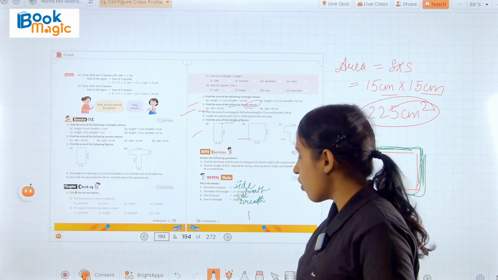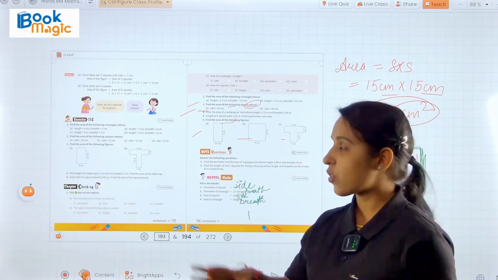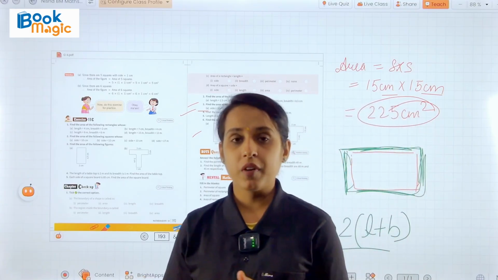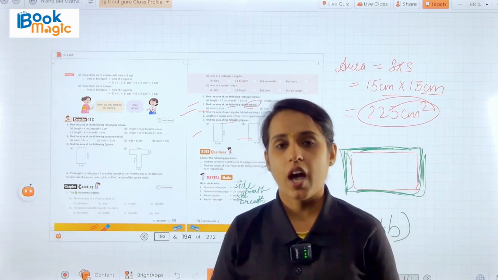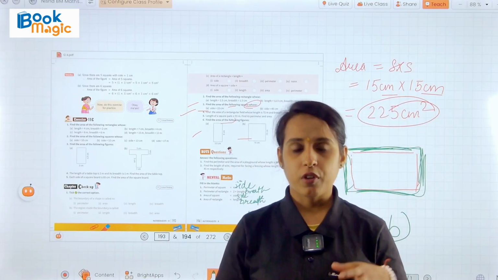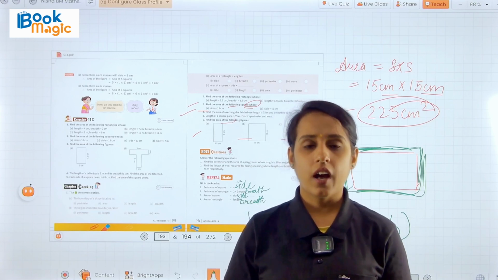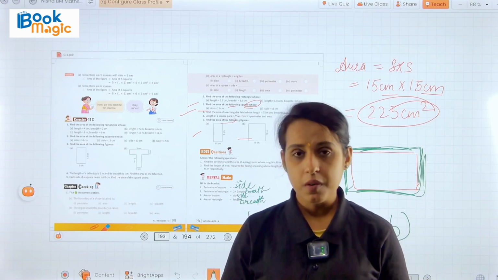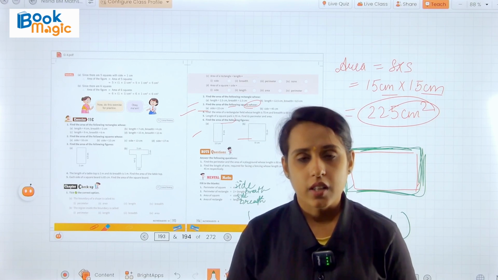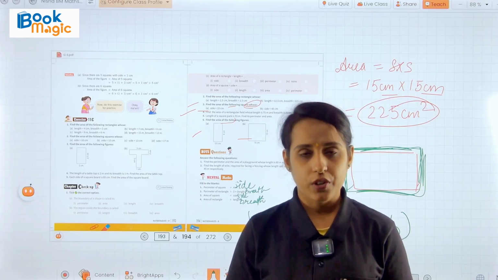Okay. So students, this is all about your chapter. In this chapter, we learned about the perimeter and area of the square, rectangle and triangle. Okay. So I hope all the concepts of this chapter have been clear to you all.